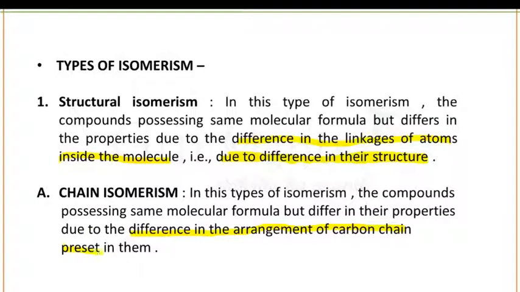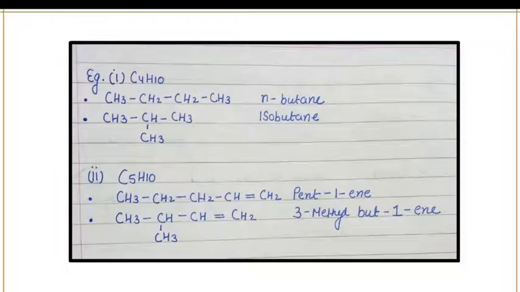You know it very well in organic chemistry, when you write the structure of a particular compound, you need to write the carbon chains. For example, when you take the example of C4H10, you can clearly see there are 4 carbon atoms and 10 hydrogen atoms. When you draw the structure for C4H10, it will look like this. This is your straight chain containing 4 carbon atoms and 10 hydrogens. And this type of structure is known as n-butane since it contains 4 carbon atoms in a row.